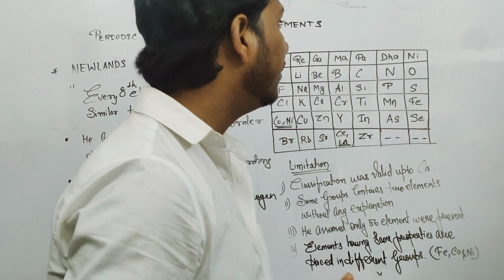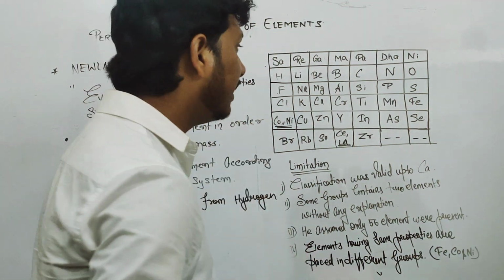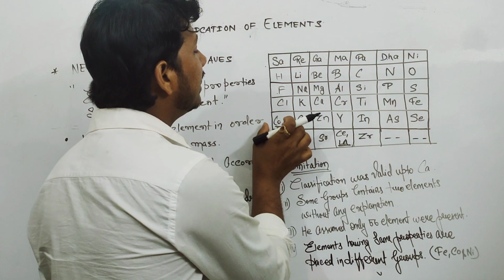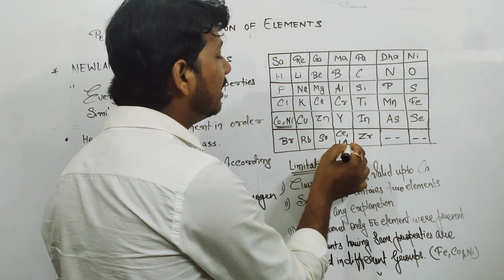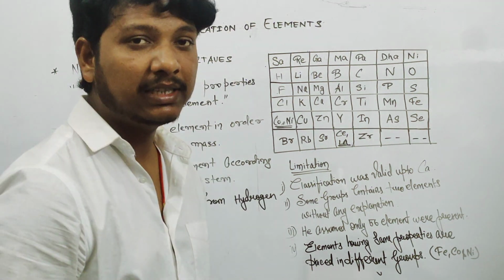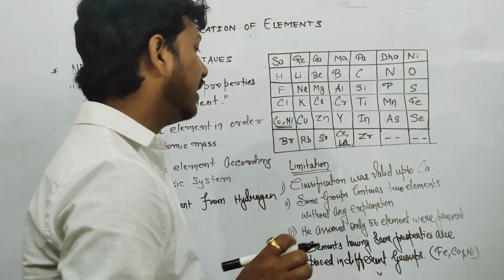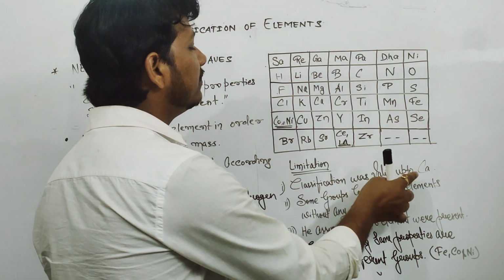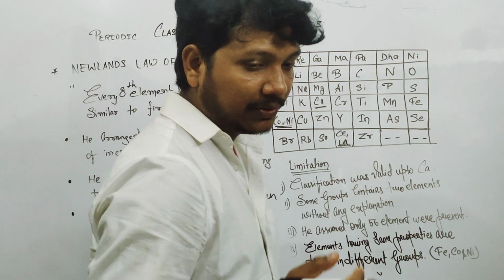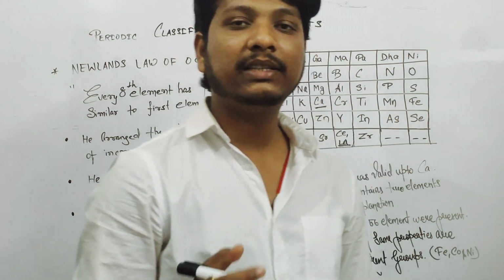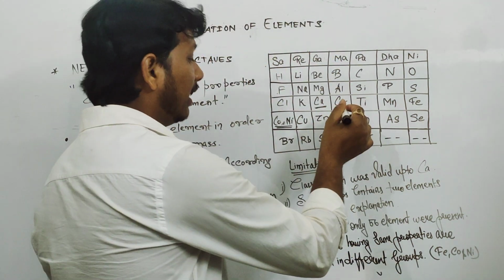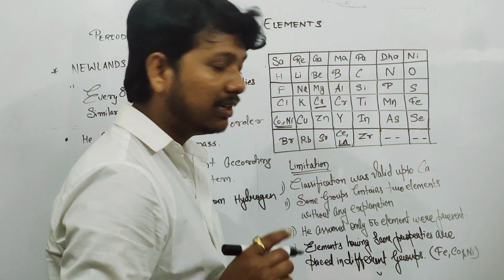Also there were some demerits, as it is clearly underlined here that cobalt and nickel are both placed in the same group, whereas cerium and lanthanum are also. So this classification also has some limitations, that is the classification was valid only up to calcium. After calcium, the theory given by Newlands, that every 8th element resembles the first in properties, vanished. So this was his first limitation.